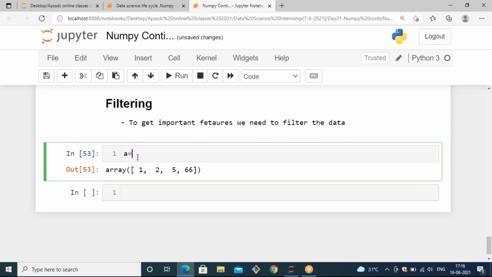In A, I need to take random values, or you can take any kind of values to generate arrays, using any kind of method. I'm using the arange method to generate an array, np.arange. Here I'm passing the data from 1 to 50.